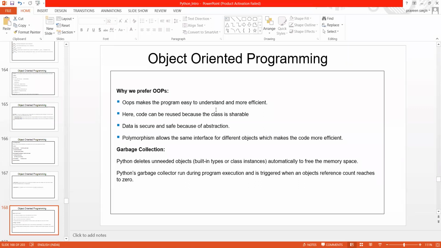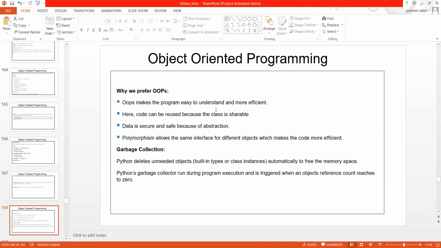Okay. So the Python garbage collector runs during program execution. So please note it down. The Python garbage collector always runs during program execution and is triggered when an object's reference count reaches 0. Suppose there are no more references to that particular object, that means nobody is trying to use that object. Then Python is going to free the memory which is allocated to that particular object.